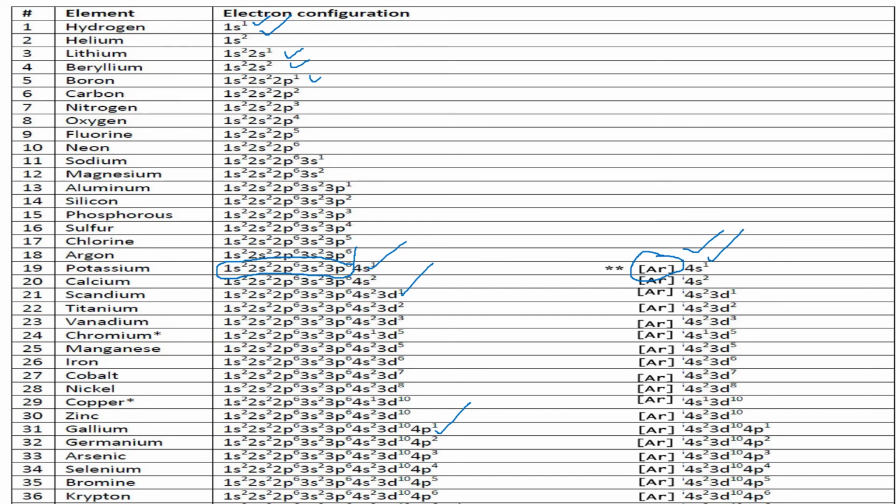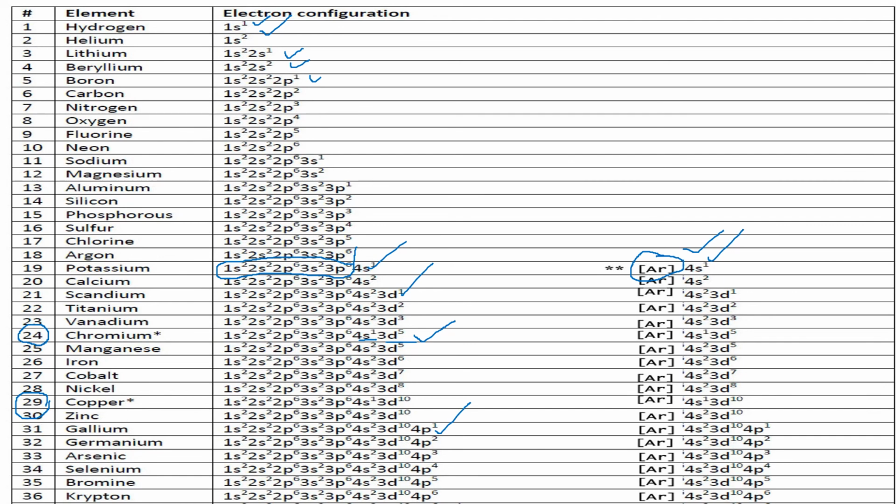At two places you would notice something unusual, that is chromium, atomic number 24, and you have copper, atomic number 29. According to the configuration that it should follow, it should be 4s2 here and 3d4. But the naturally found configuration is 4s1 and 3d5.